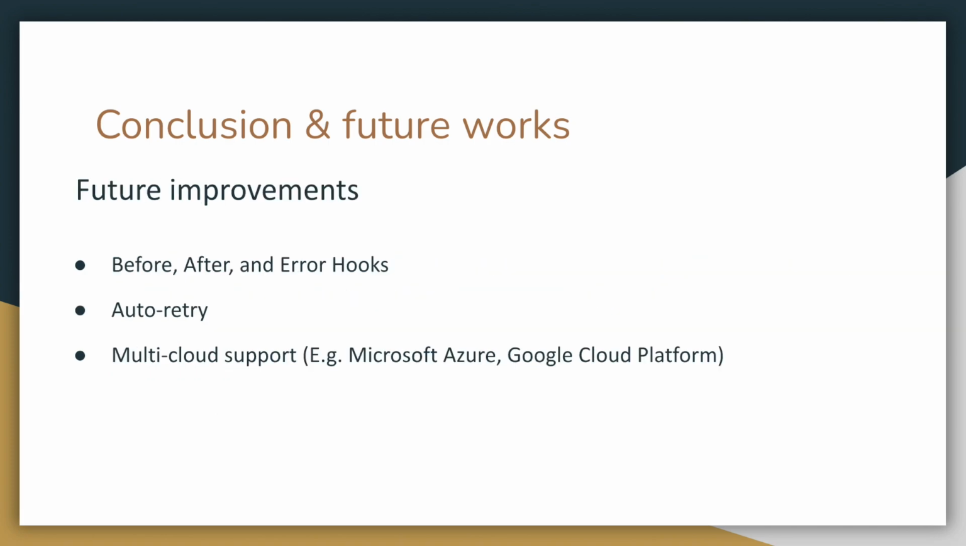For future improvements, we can try to leverage the before, after, and error hooks offered by Terragrunt, which provides us abilities to run some extra scripts before and after running Terragrunt apply. We can also try to implement an auto-retry for running Terraform or Terragrunt commands, as Terraform commands can fail from time to time due to the limitation of checking the dependencies across different cloud resources.